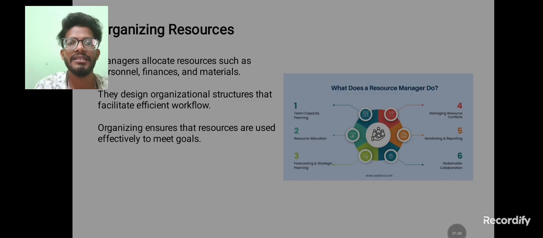Next, organizing resources. Managers will always allocate resources such as finance and materials. They design organizational structures that facilitate efficient workflow. Organizing ensures that resources are used effectively to meet goals. So what does a resource manager do? There are several steps. At each step the manager will carefully identify and detect the important key points. After that, they will guide to reach the goal.